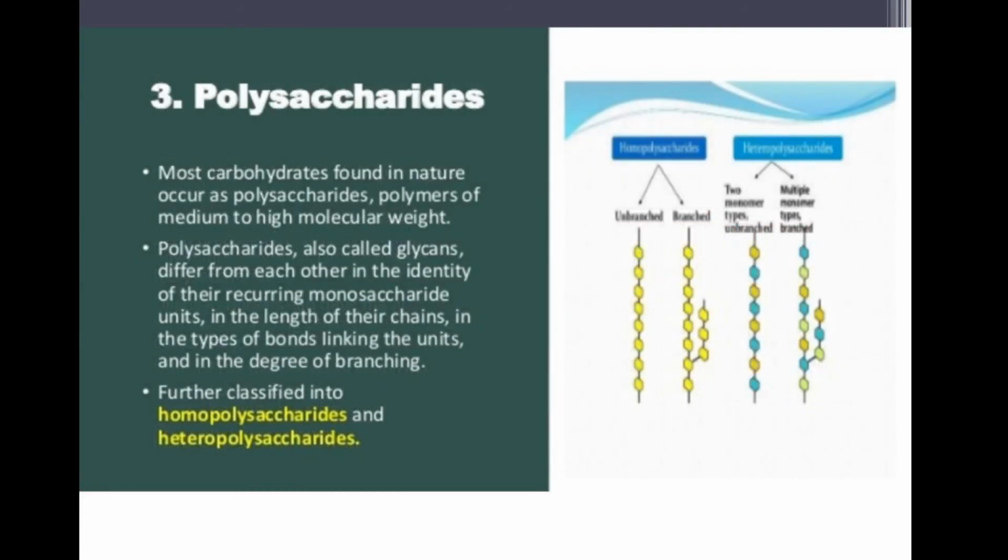Then the last classification of carbohydrates is polysaccharides. Poly means many. Most carbohydrates found in nature occur as polysaccharides, polymers of medium to high molecular weight. Polysaccharides, also called glycans, differ from each other in the identity of their recurring monosaccharide units, in the length of their chain, in the types of bond linking the units, and in the degree of branching.